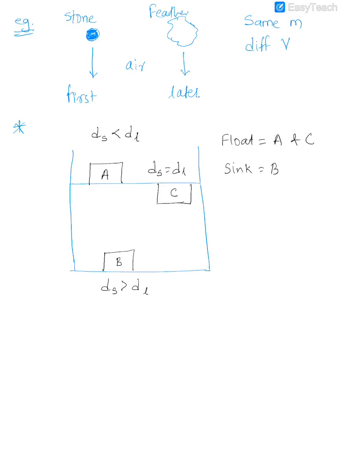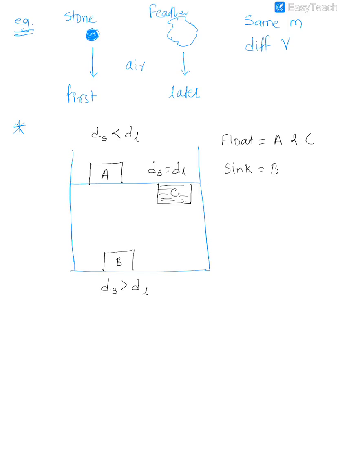Okay, what is the difference between A and C? In both the cases they are floating, but the difference is that in case of A, the density of the object is less than water, so it will float while partially submerged. But when the densities are equal, it will float, but it will be completely submerged. Okay, that's the difference.